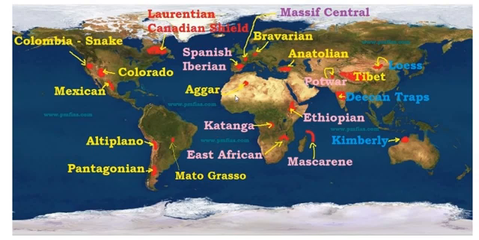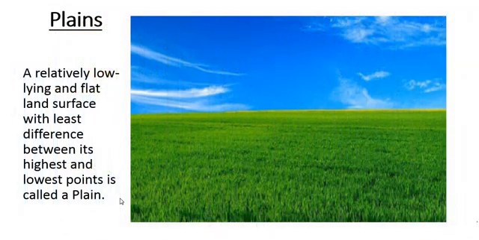Altiplano, Ahaggar, these all are massifs, Central, Bavarian, Anatolian, Potwar, Tibet, Deccan, Madagascar, East African, Katanga, Kimberley, and the Loess field here. So these are important.